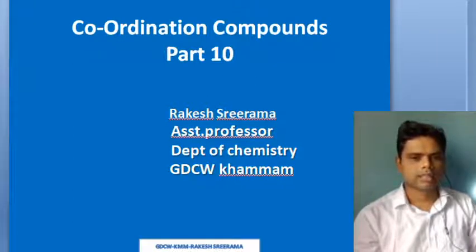Before starting the lecture, let us have a recap of what isomerism is. The phenomenon of isomerism arises when two compounds have the same empirical formula but differ in their physical and chemical properties.